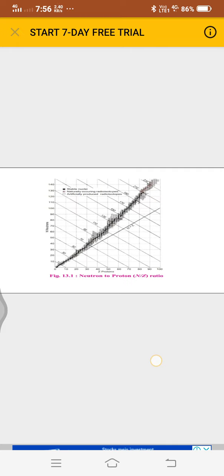As may be noticed, for nuclei lighter than calcium, one observes the straight line n equal to z passing through the belt. The lighter nuclides are therefore stable. The n upon z ratio for stable nuclides heavier than calcium gives a curve above the belt with a gradual increase of n upon z. The heavier nuclides therefore need more neutrons to attain stability.